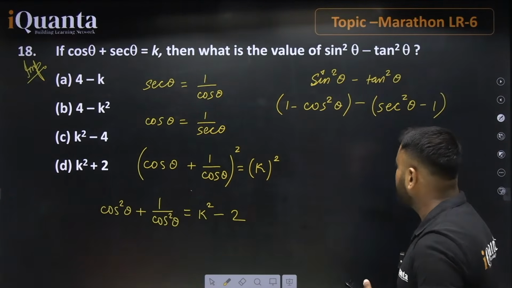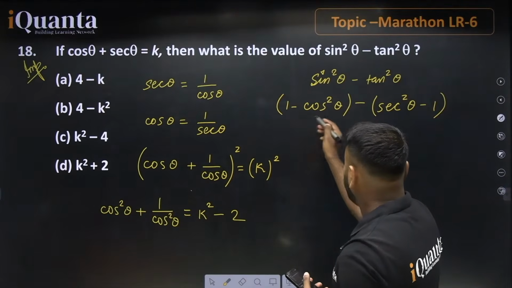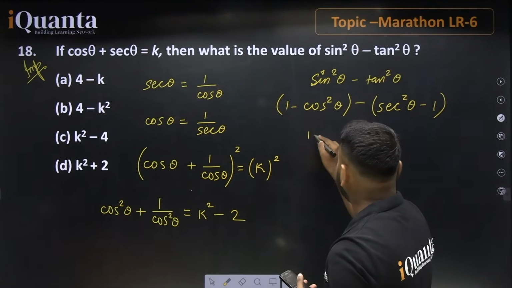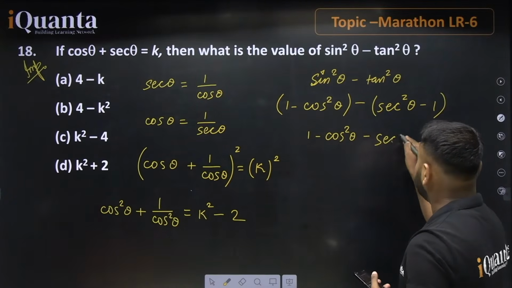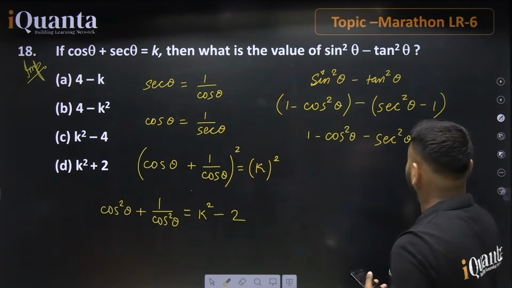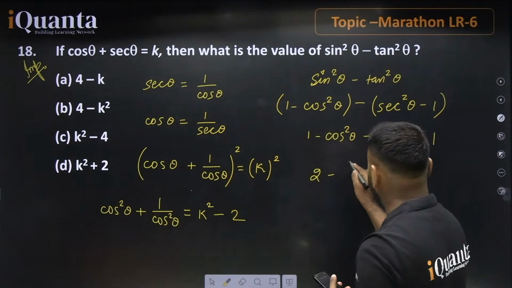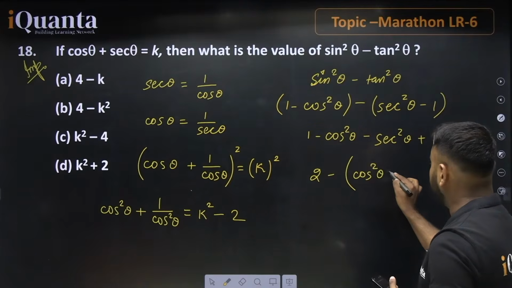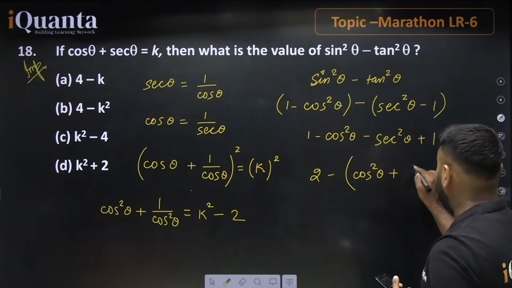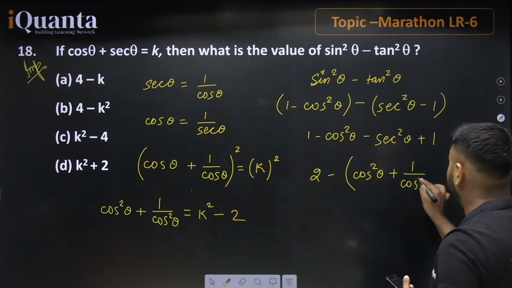Opening this, we get 1 minus cos square theta minus sec square theta plus 1. 1 plus 1 is 2, and taking minus common, we get cos square theta plus sec square theta.